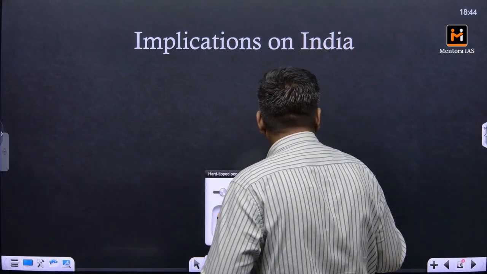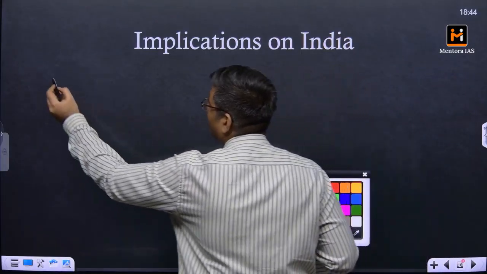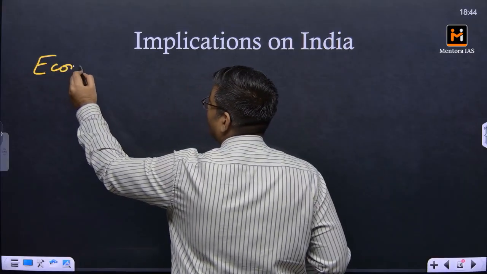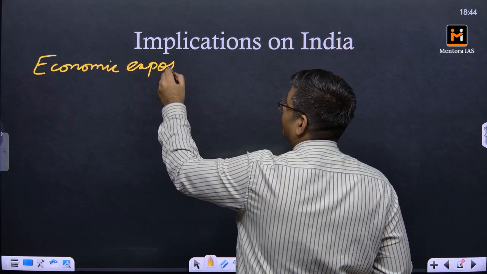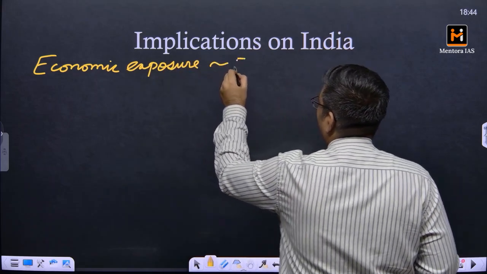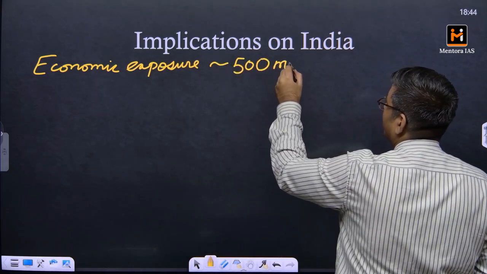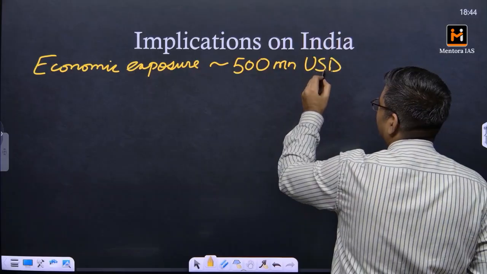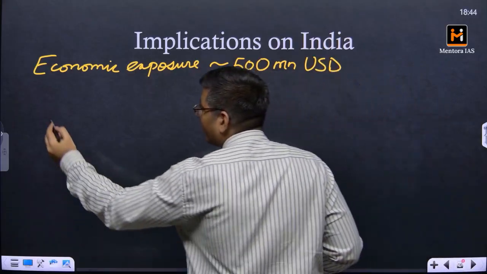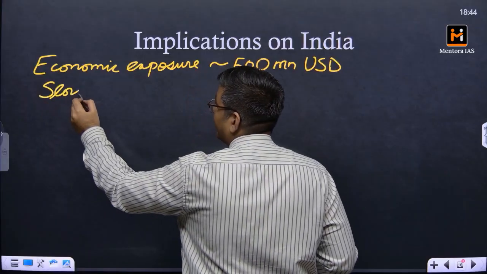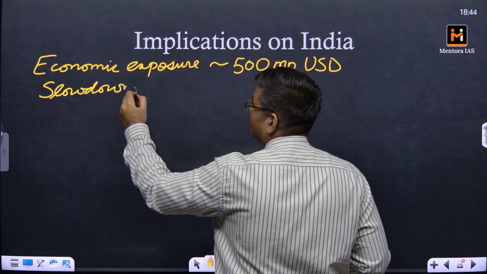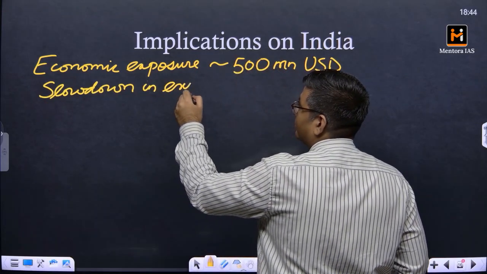So what exactly are the implications? First of all is the economic exposure. It's very large, about 500 million US dollars. That's the first thing. The second thing would be the slowdown in exports. Why?